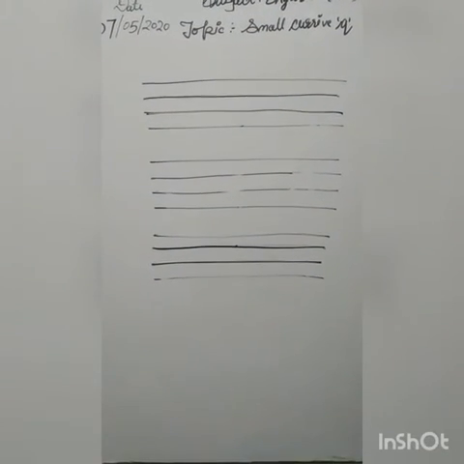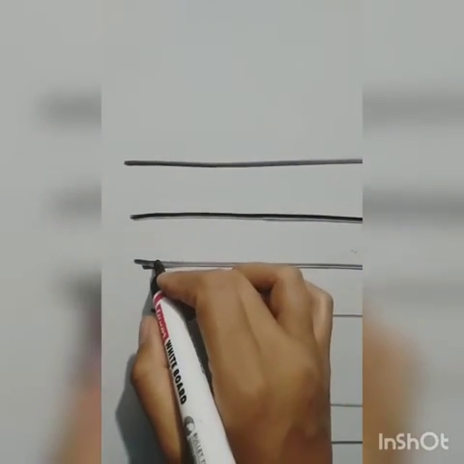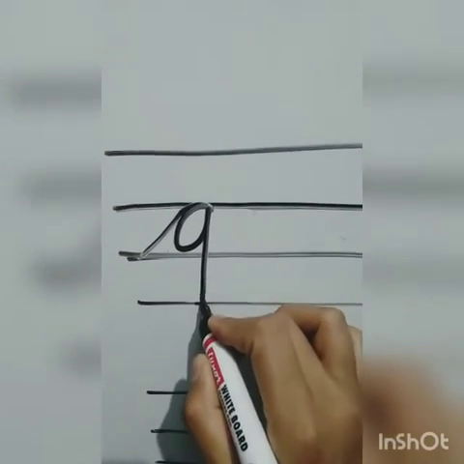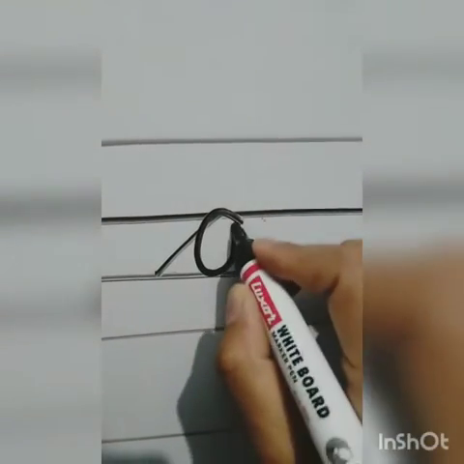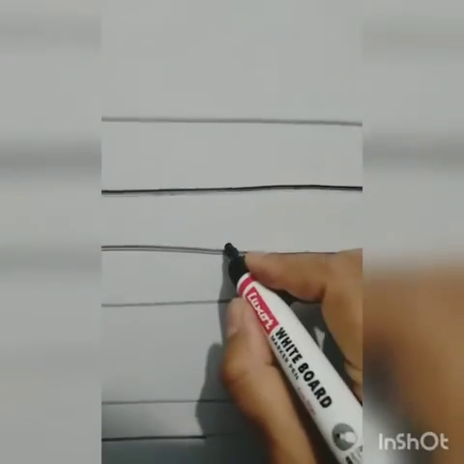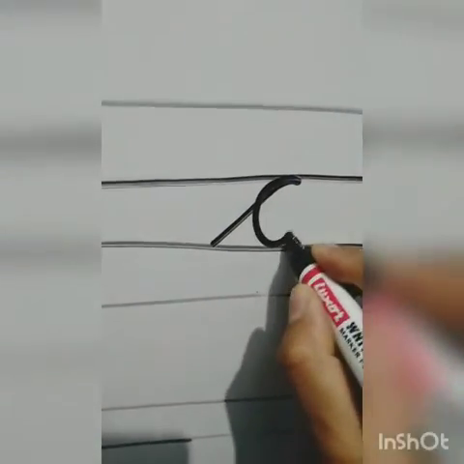Then you have to start from the first line. I am going to tell you how you will write. As you know it very well how you will write. First slanting line, make a C and a standing line and a small slanting line. Slanting line, small C and a standing line and small slanting line.